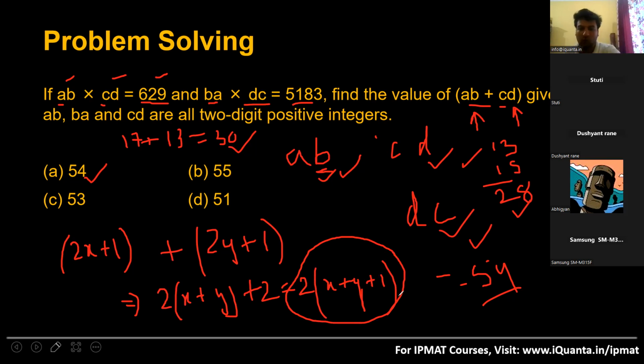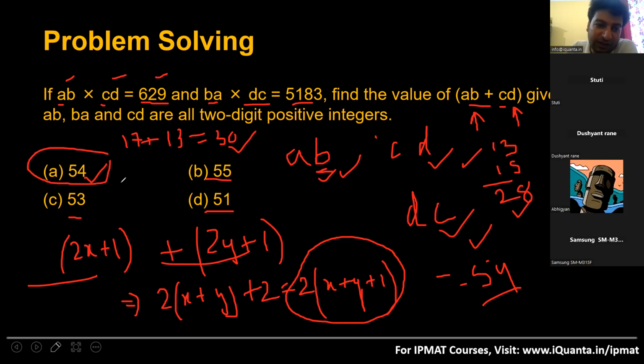So when we add two odd numbers, as I showed you here, 2x plus 1, 2y plus 1, I always get an even number. And here in my question, A, B, C, D, I know are odd numbers. When I add them, I should get an even number. That is why I checked the options to see where an even sum is given. 55, 51, 53 all were odd except 54. 54 was the only even number. And that's why I eliminated options B, D, C and chose option A as my correct answer. Is it clear now?